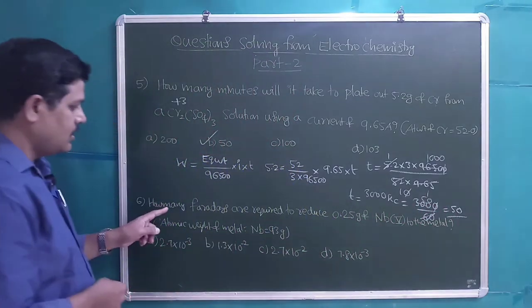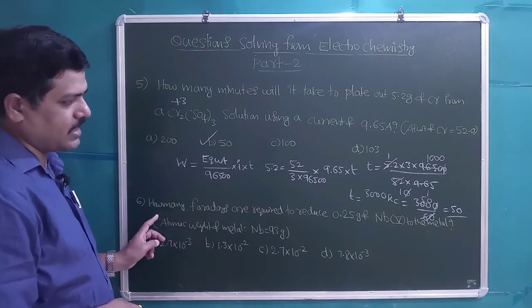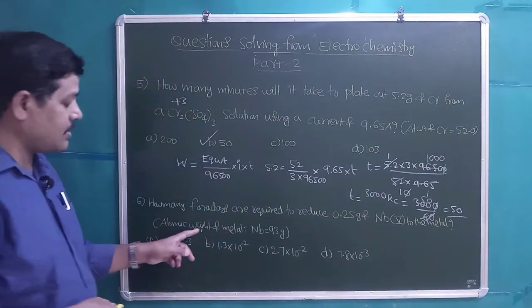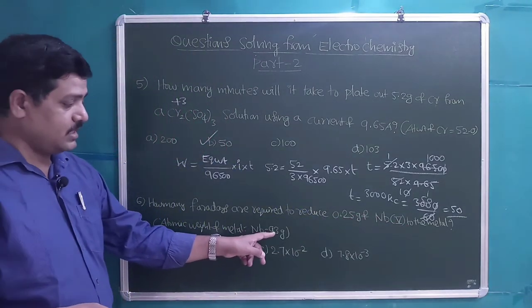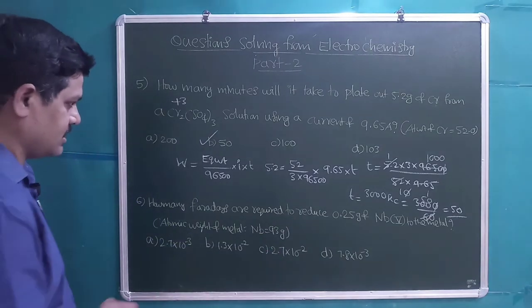Next question. How many Faradays are required to reduce 0.25 gram of NbCl5 to the metal? Atomic weight of the metal is given as 93 grams. How many Faradays it is asking, right?